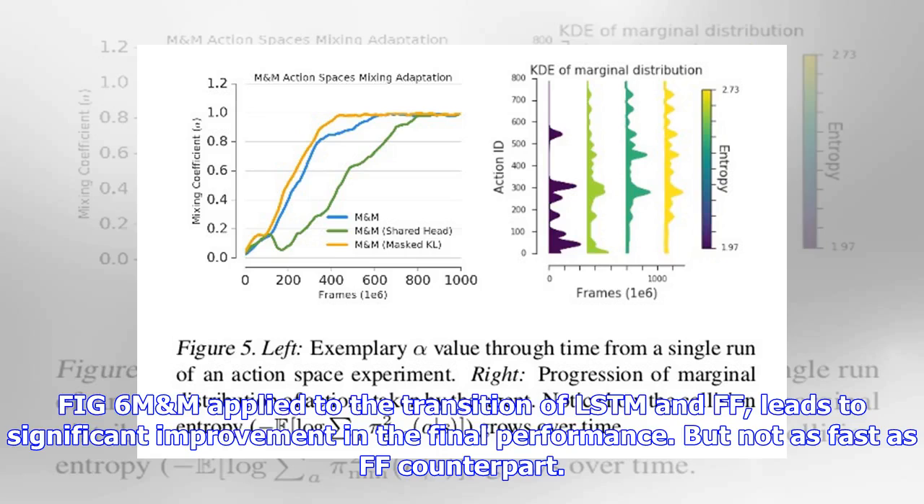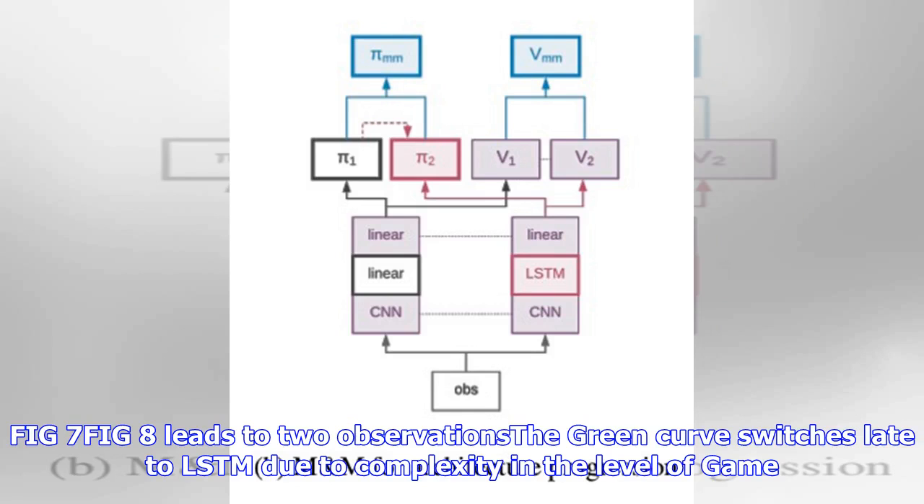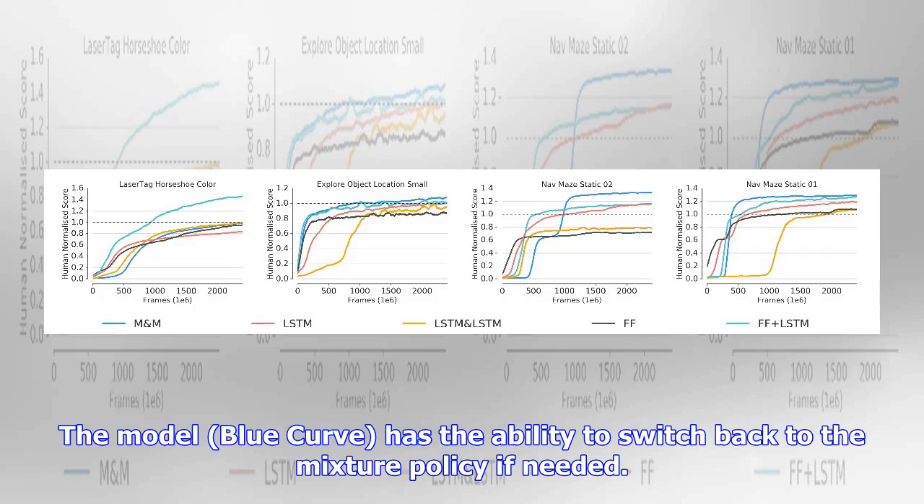Fig 6, Fig 7, Fig 8 lead to 2 observations. The green curve switches late to LSTM due to the complexity in the level of the game. The model, blue curve, has the ability to switch back to the mixture policy if needed.